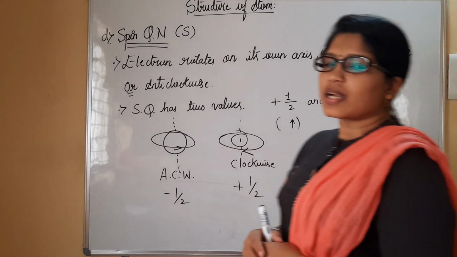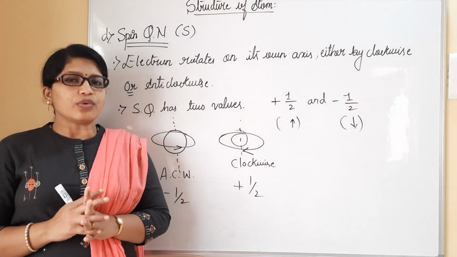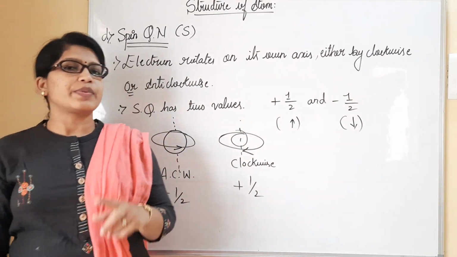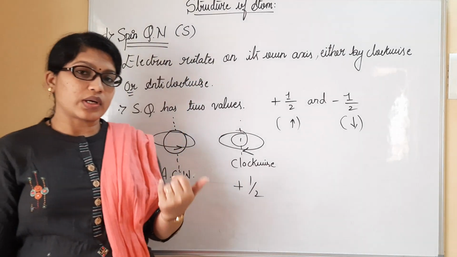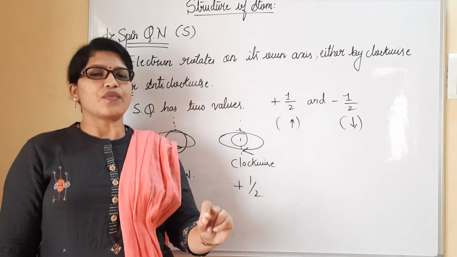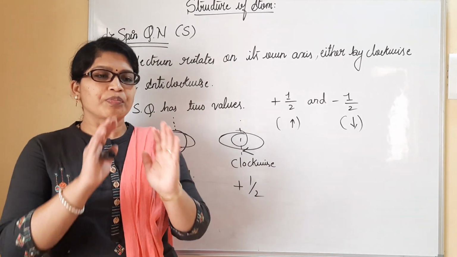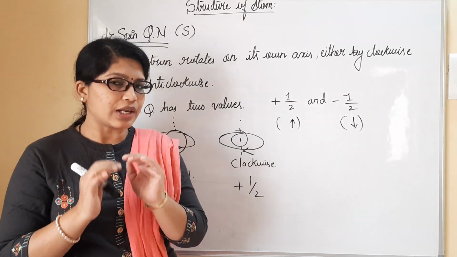So now let us understand the spin quantum number. I must tell you, spin quantum number is going to be represented by small s. So when you consider spin quantum number, what is the meaning of spinning of an electron? This whole spin quantum number is going to explain the spinning of particularly the electron. I will tell you one by one.